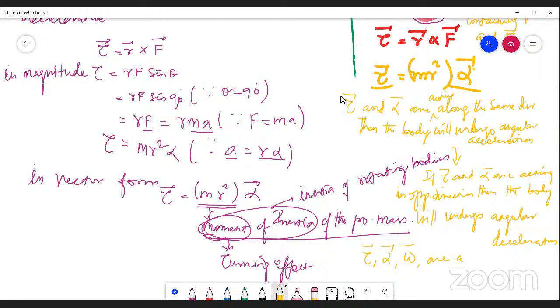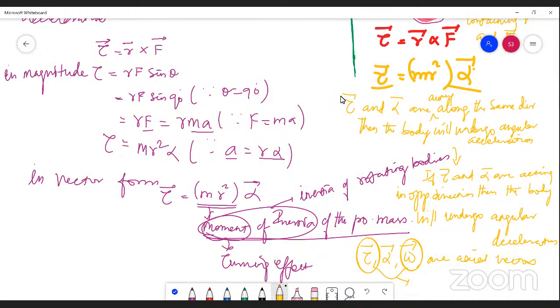Specifically, this omega vector and this tau vector won't move the object anywhere. So the object will not move along the direction of tau vector or omega vector or alpha vector. Actually, tau vector and omega vector are axial vectors. You cannot expect the object to be moving in the upward direction. That won't happen actually, right?